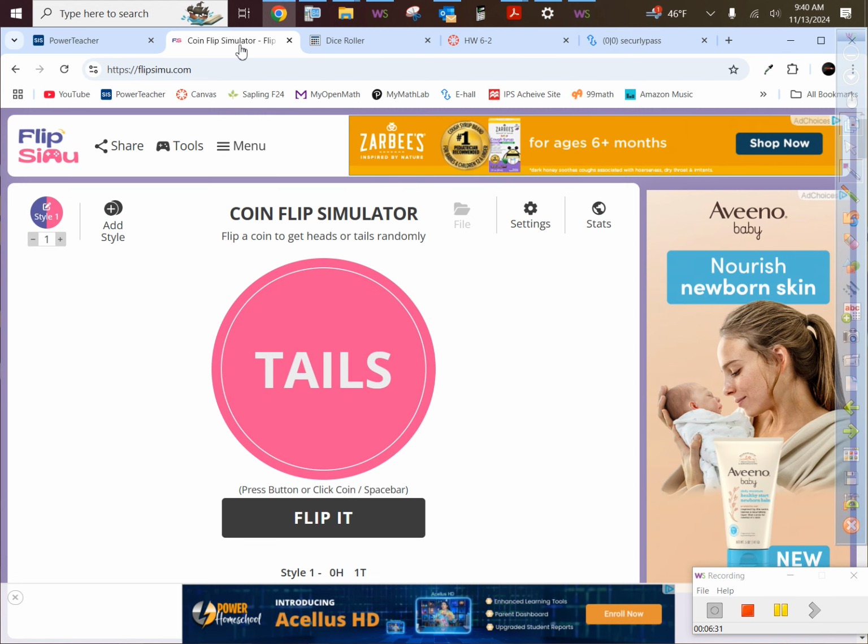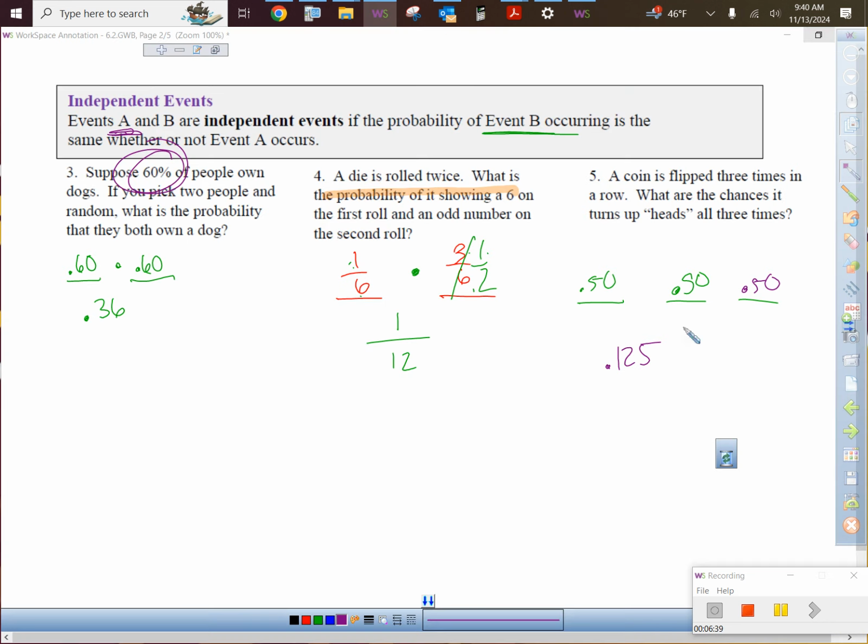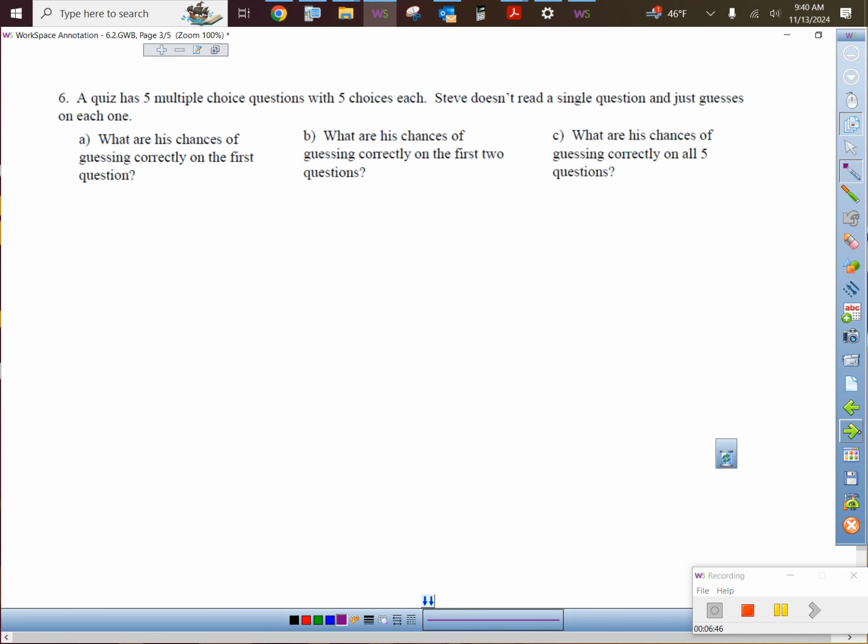Could it have been heads? You bet. Then I try again, and then I try again. I wanted to get heads 3 times in a row. Did you see that the percent was not very likely? You had a 12% chance, basically, of getting that to happen. So not very likely. Same thing as guessing on a multiple choice.